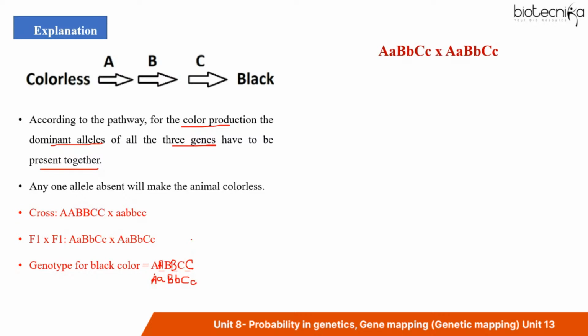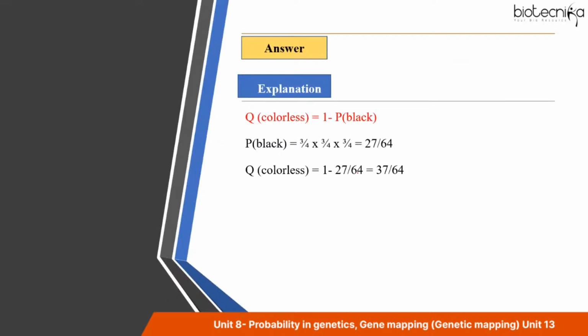So the probability of getting the black color is 3 by 4 for the A allele. Similarly for B also 3 by 4 and for C also 3 by 4, right? Because these are independent events, we use the product rule here. That gives you 27 by 64.